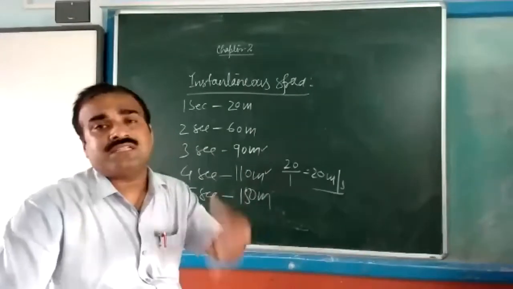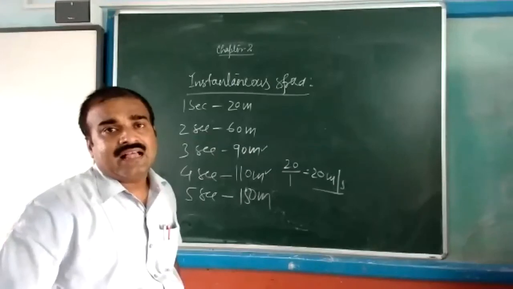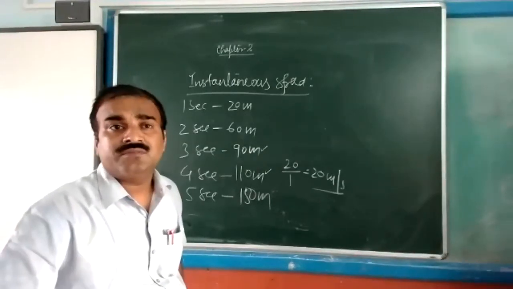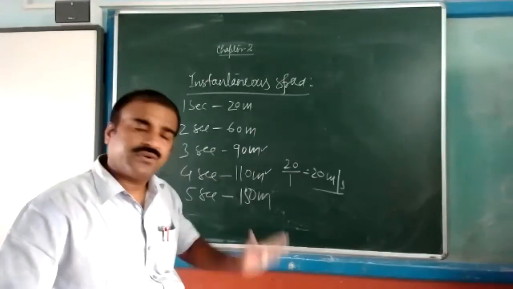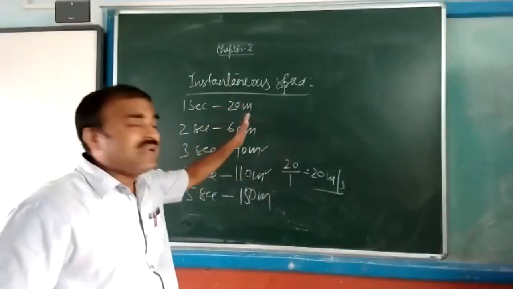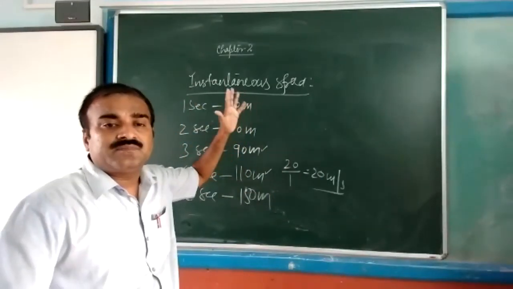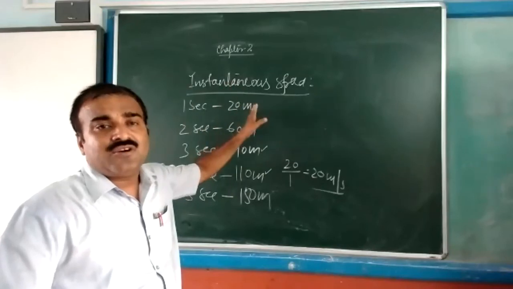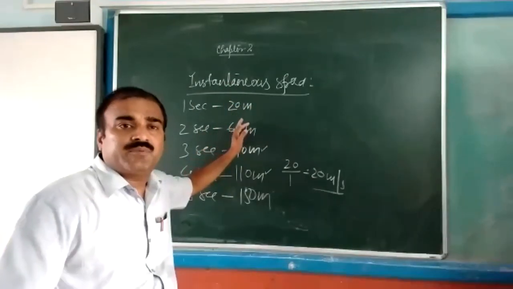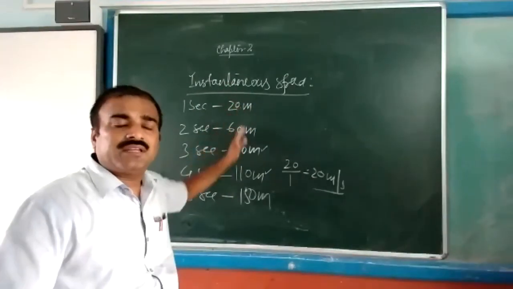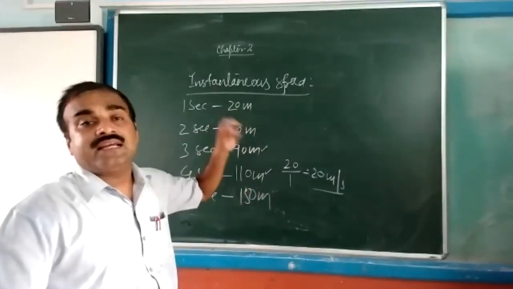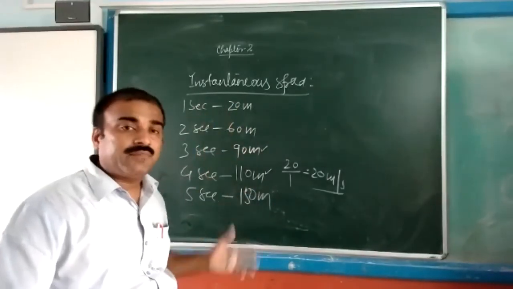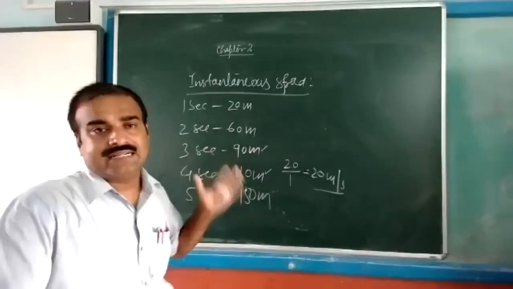Are you getting all of you? Any doubt to anyone? Okay, thank you. So if any object is in motion, at any particular instant, whatever its speed is called instantaneous speed.